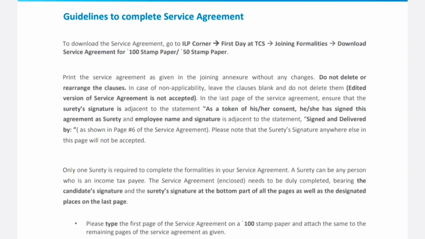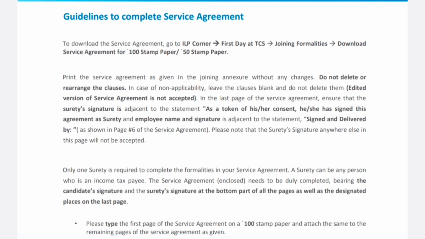Let's see where you can find the format for the service agreement. To download the service agreement format, you have to log in to the Next Step portal. From there, go to ILP corner, then go to First Day at TCS. From that, go to Joining Formality and download Service Agreement. There are two formats given for the service agreement. One is for 250 rupees bond paper and one is for 100 rupees bond paper.